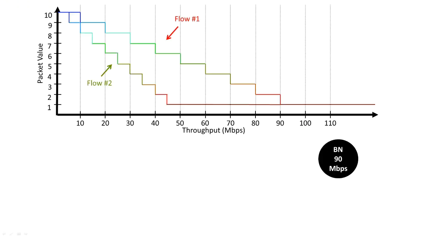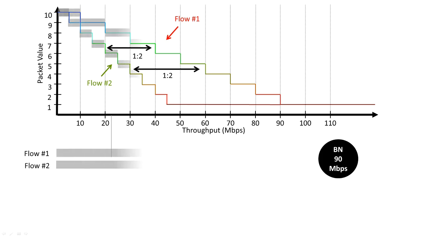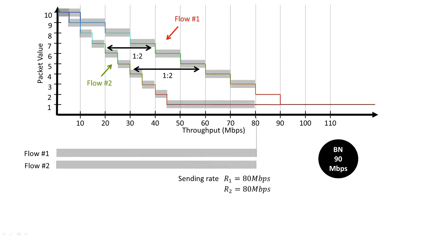In addition to fair sharing, different policies can also be expressed in the PPV method. Let's consider that we use a different throughput value function to mark the packets of flow number 2. For this second flow, the packet values drop 2 times faster with the throughput than in the original TVF.